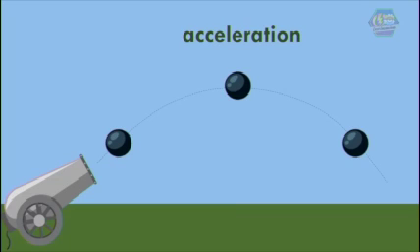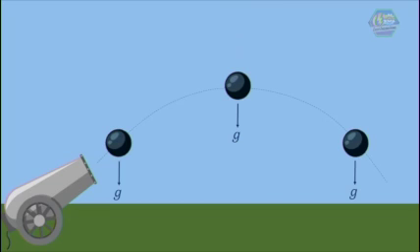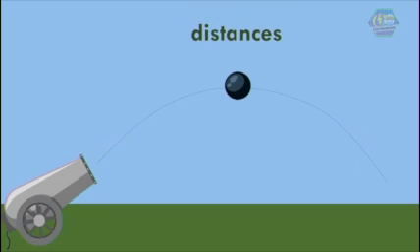Now, let us look at the acceleration. There is no other acceleration governing this kind of motion, but only acceleration due to gravity, which is equal to 9.8 meter per second square. This acceleration is pointing downwards and is constant during the cannonball's flight. And for the distances, there are only two distances which we should give attention to. These are the maximum height, when the cannonball's velocity along y direction is 0, and the distance travelled by the cannonball during its flight.